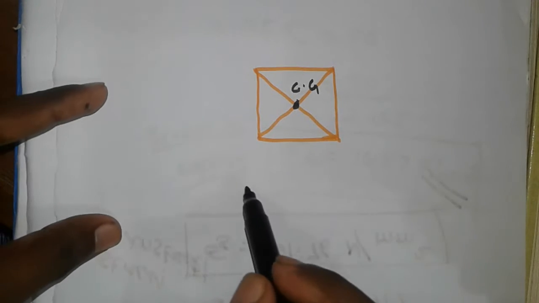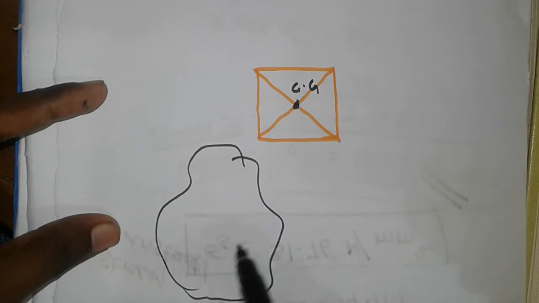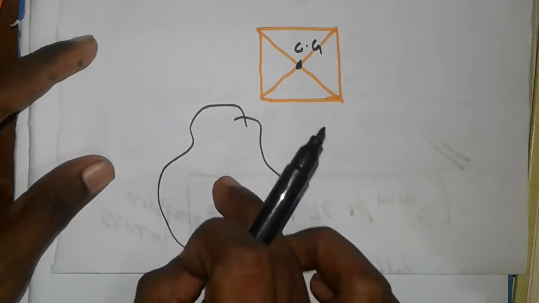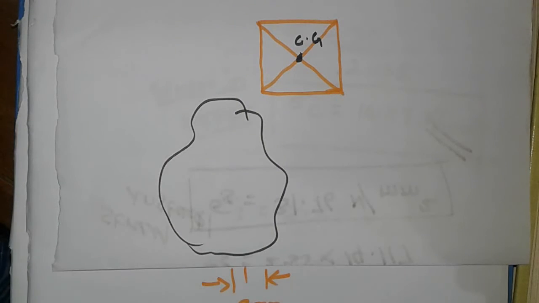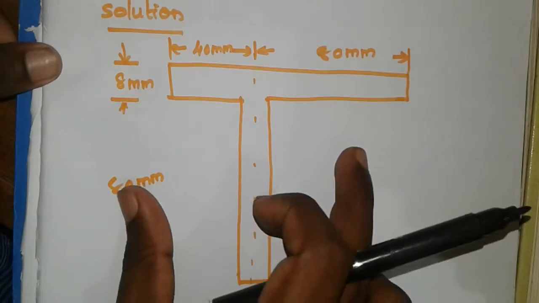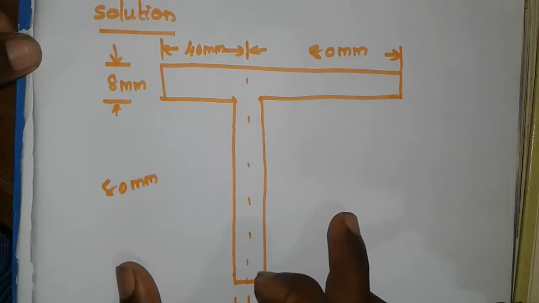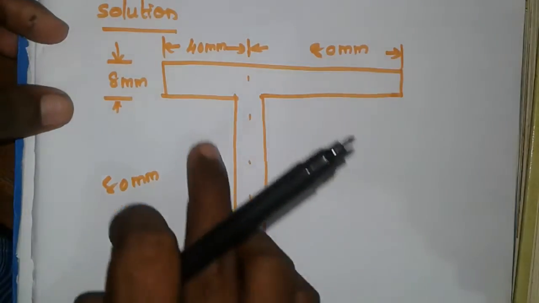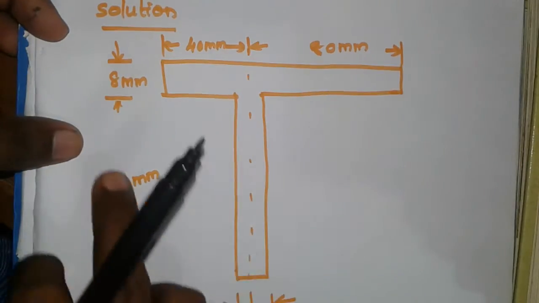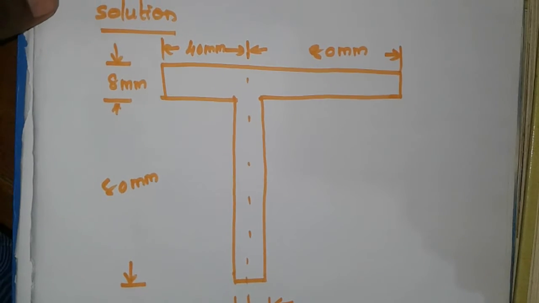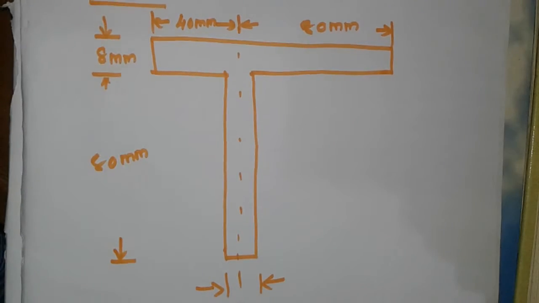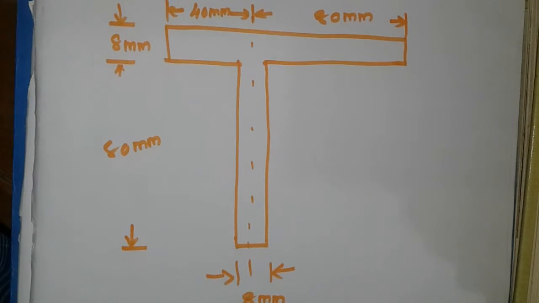Okay. In the case of an unsymmetrical section, I can't point out where the CG point is, where the center of gravity is fully concentrated. So I have to calculate the CG for an unsymmetrical section. Look, the given data is an unsymmetrical section. So I have to calculate the CG. CG may be somewhere here or here. I have to calculate the CG point. Okay. How to calculate the CG? Already in strength of materials you might have calculated, I think.